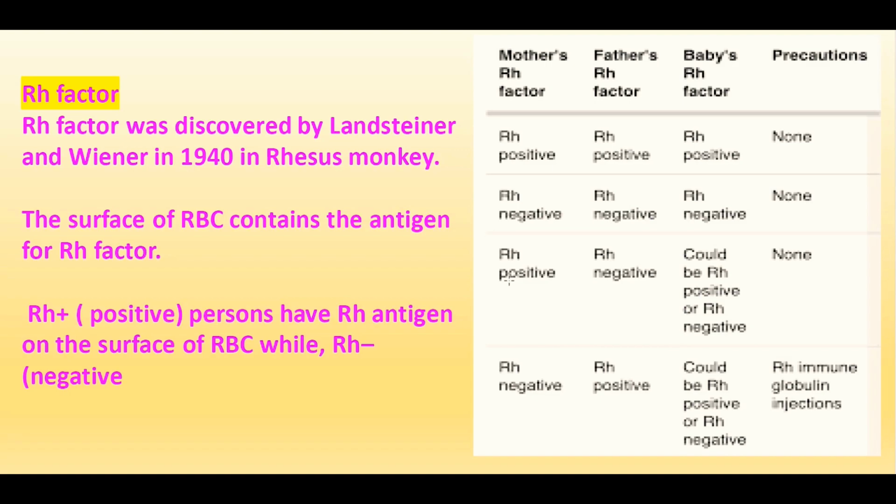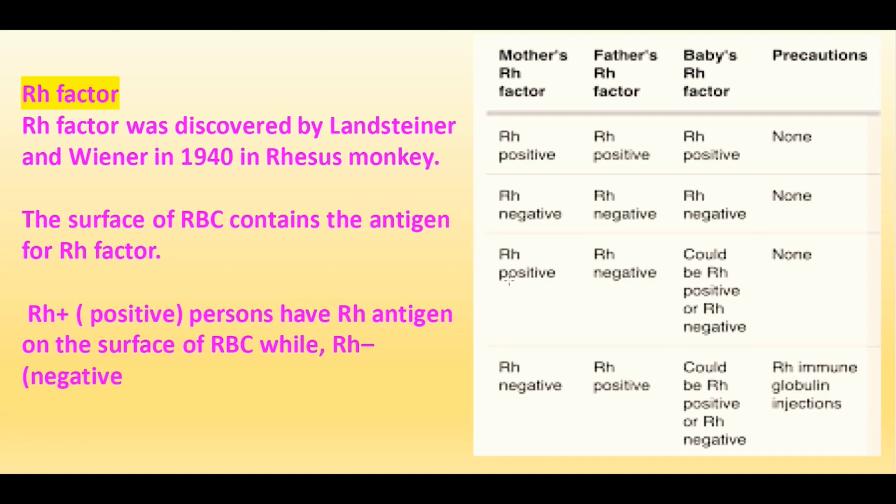Now, the RH factor. The RH factor is like antigen A and antigen B, and it was discovered by Landsteiner and Wiener in 1940 in the rhesus monkey. It was first found in monkeys, then it was found in human beings. The surface of the RBC contains the antigen for RH factor. When this RH factor is present on their RBC, they are said to be RH positive. When the RH antigen is not seen on the surface, they are said to be RH negative.